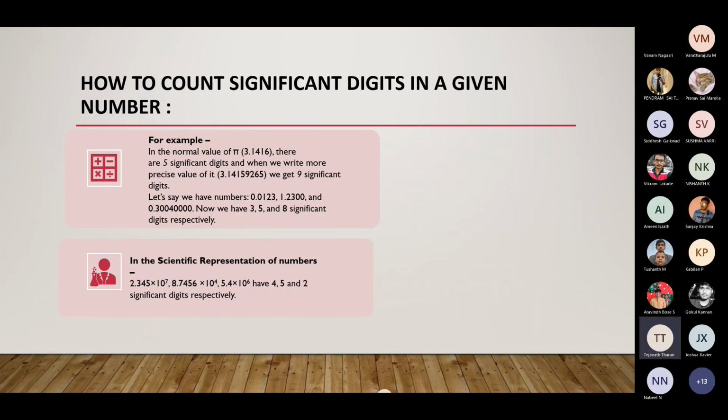The third one is that a trailing zero, or a final zero in a decimal position, is also significant. So after the zero on the right side, we can count 1, 2, 3. Here is an example. We can also calculate this as significant figures, and it is a significant representation of a number. It is also a significant number. Let's move to the next slide.